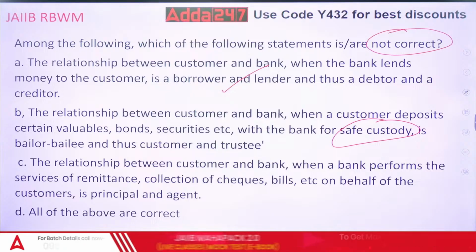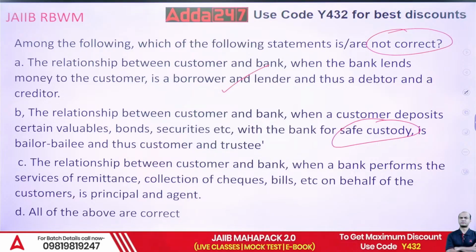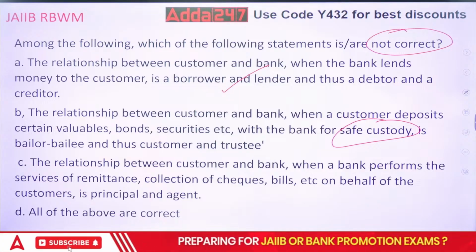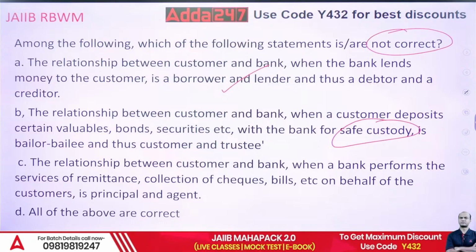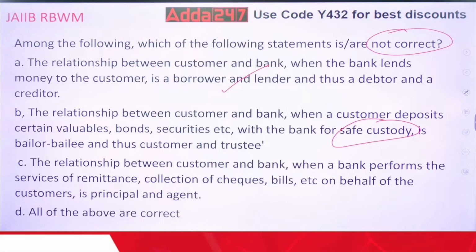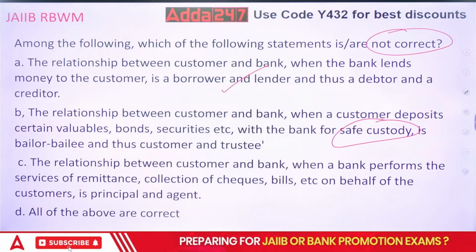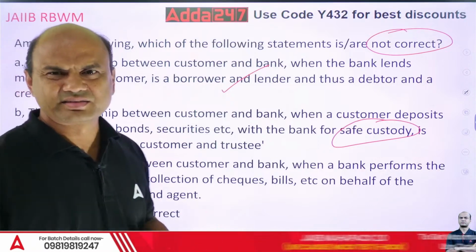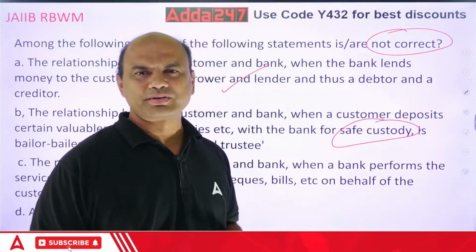Suppose you are going out for some days, let's say 15 days. You have a bike or a car. If you don't drive the bike or the car for 15 days, it creates problems, right? Because it is idle for 15 days.